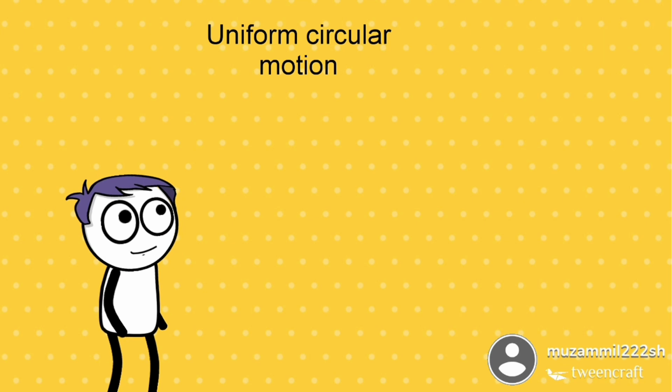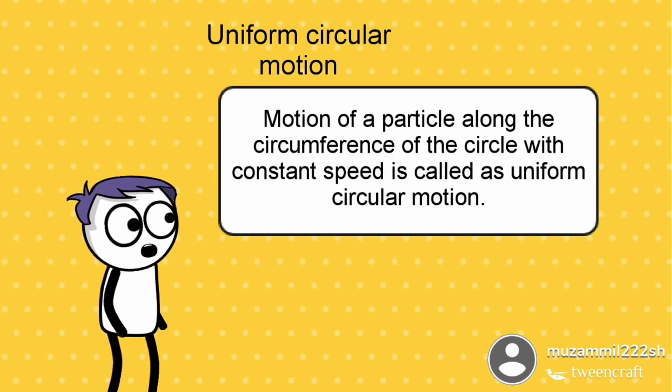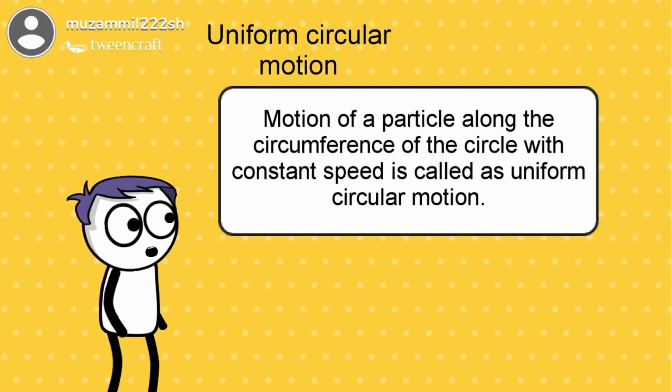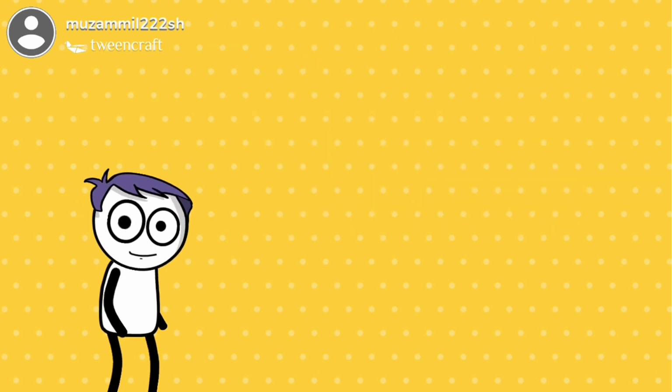Uniform circular motion. Motion of a particle along the circumference of the circle with constant speed is called as uniform circular motion. Let us have a look at some examples.